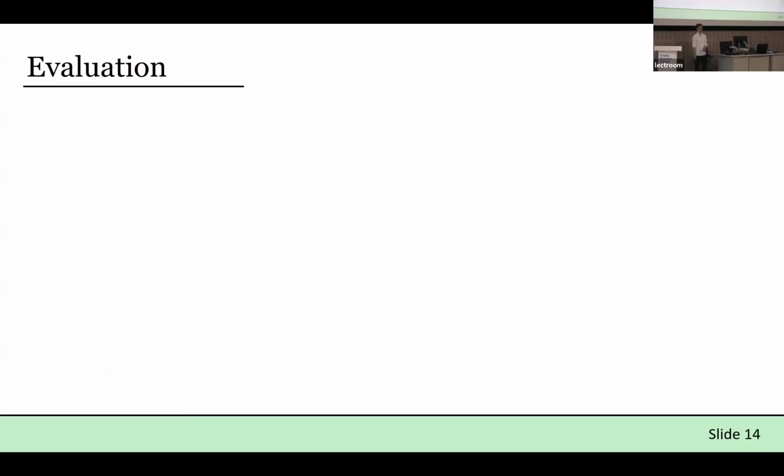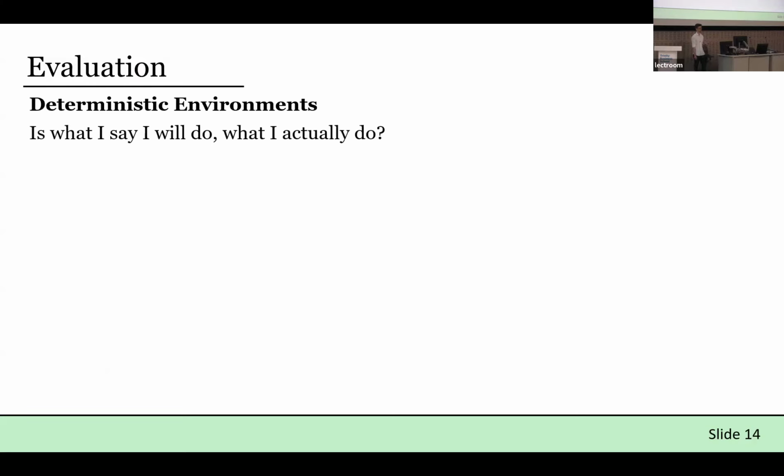Okay, so how do we evaluate our method? We need to quickly distinguish between deterministic environments where there's no randomness and stochastic environments in which there is randomness. So in deterministic environments, what we really want is for the answer to this question to be yes: is what the agent says it will do what it actually does? We can very simply evaluate this. The agent makes a latent state plan. We translate that into natural language. The agent then executes its plan in the environment. The narrator gives us a description of what actually happened, and we compare the translation with the actual description. The more similar they are, the better our method performs.